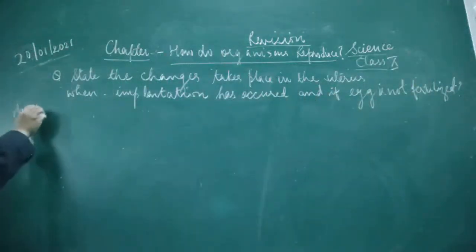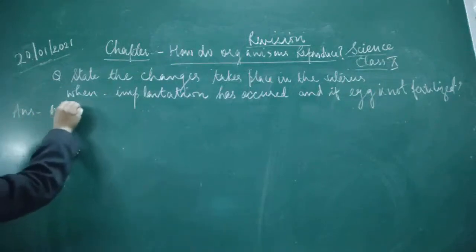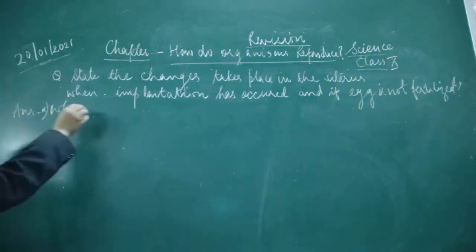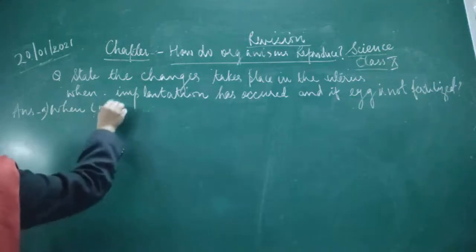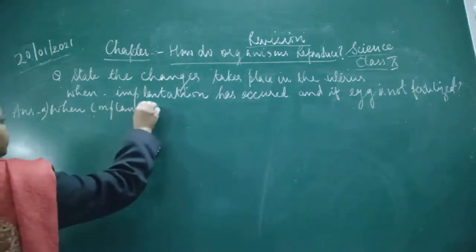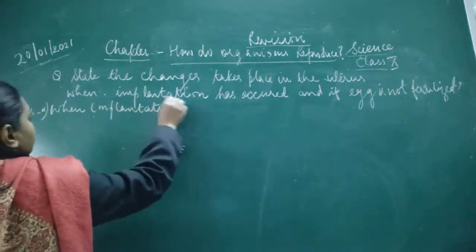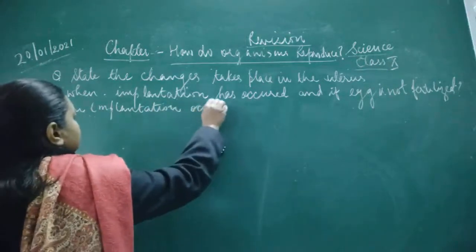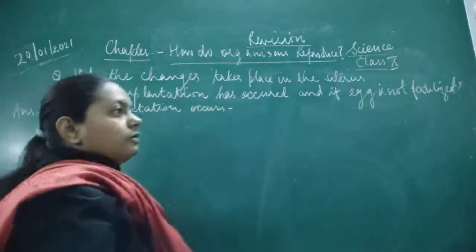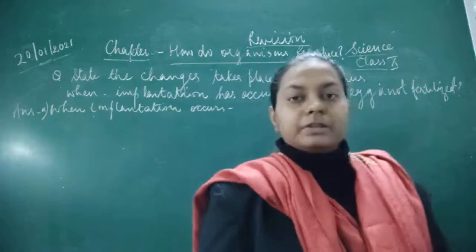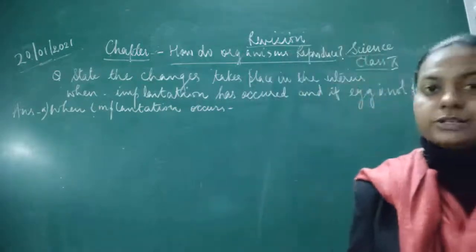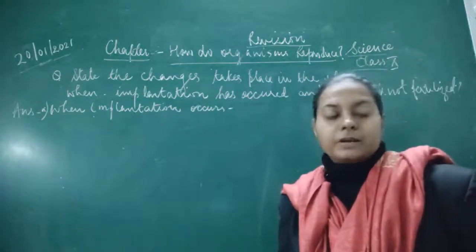In this, you will write down if implantation occurs, what changes will take place. So the answer is, when implantation occurs, what happens in the uterine wall and what are the changes taking place in the uterus present in the females.